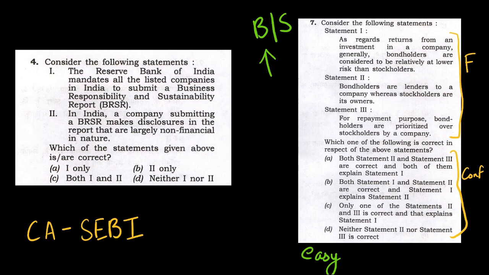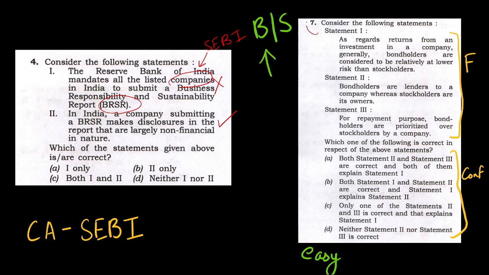Next question. This is a fairly simple question. If you read about current affairs or maybe even the economic survey, you would know that SEBI mandates all the listed companies in India, and the business sustainability report is about SEBI and not RBI. So you can easily identify that this statement is wrong. So this is correct, right?